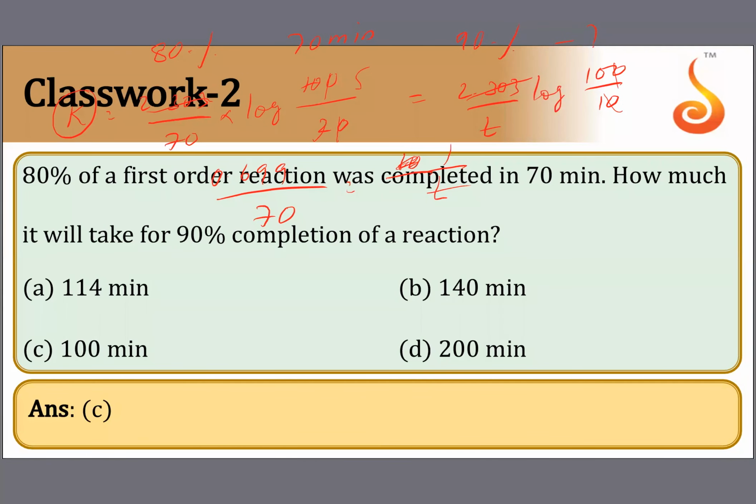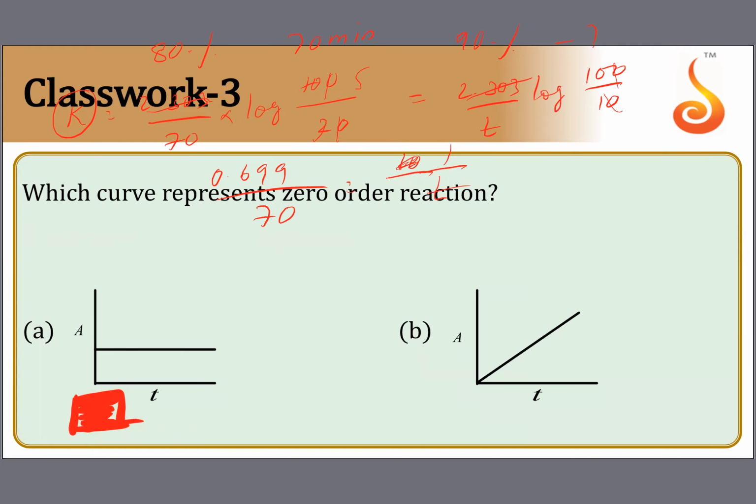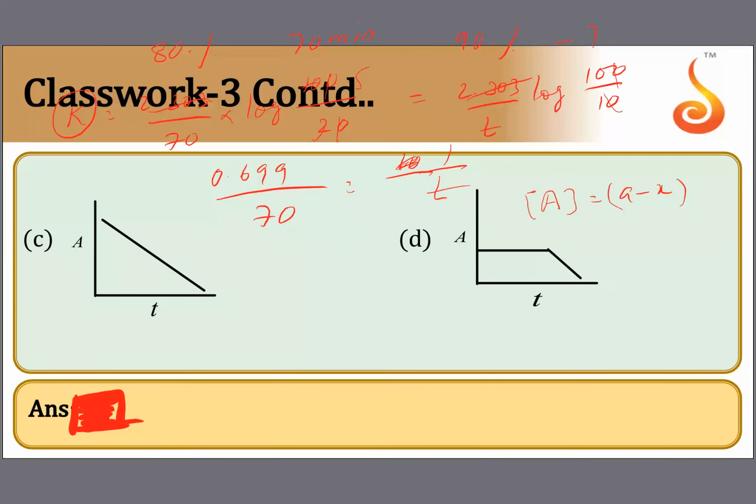Then next one. Which curve represents a zero order reaction? This is a direct question. Zero order reaction graph, concentration versus time t. When you say concentration of A, it is the same as A minus x. So A minus x versus time. Yes, Sagar, correct. The answer is option C.